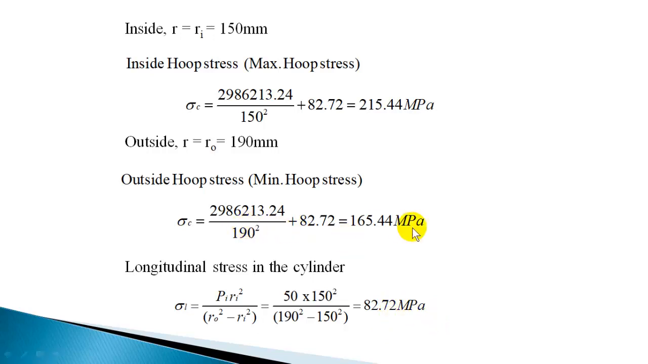This will be half of the minimum hoop stress when there is no external pressure. Always longitudinal stress will be half of the external surface hoop stress. So minimum hoop stress is 165.44. Half of that will give the longitudinal stress in case no external pressure is acting on the cylinder walls. If external pressure acts, then this relation will not exist.